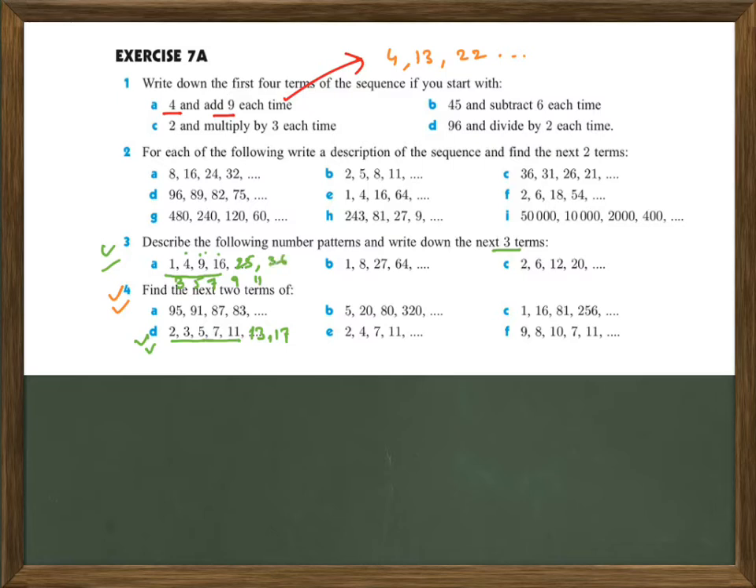For the rest of the examples, please try to see the pattern and, on that basis, find out what the next term will be. Here is also a small trick. If this is 1, 4, 9, 16, we can see it like this: this is 1 squared, this is 2 squared, this is 3 squared, 4 squared, then 5 squared is 25, 6 squared is 36.